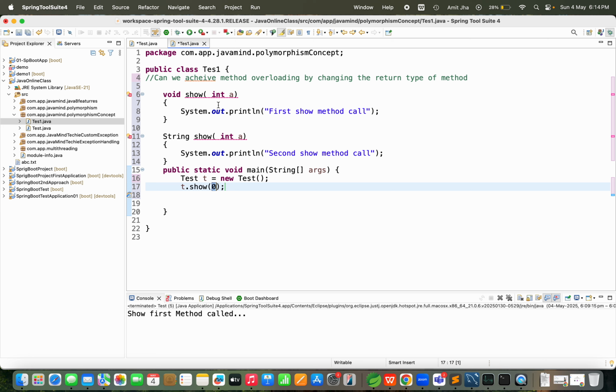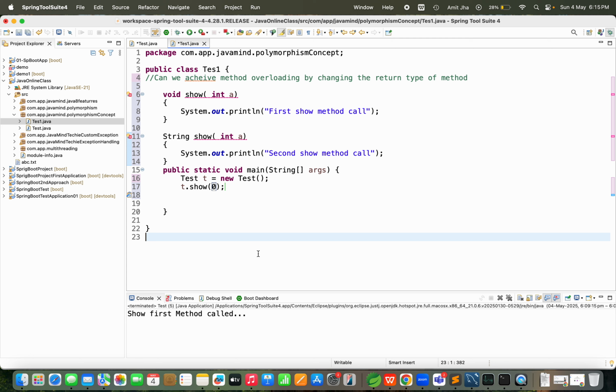Keep in mind, with this code you cannot overload the method by changing the return type. I changed the return type from void to String, but it is not possible by changing the return type of the method only, because of ambiguity.